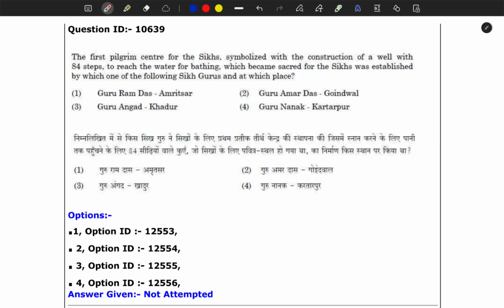So here also I'll eliminate. Kartarpur and Amritsar we can eliminate, because if these were the two sites, we would have known about this 84 steps well.